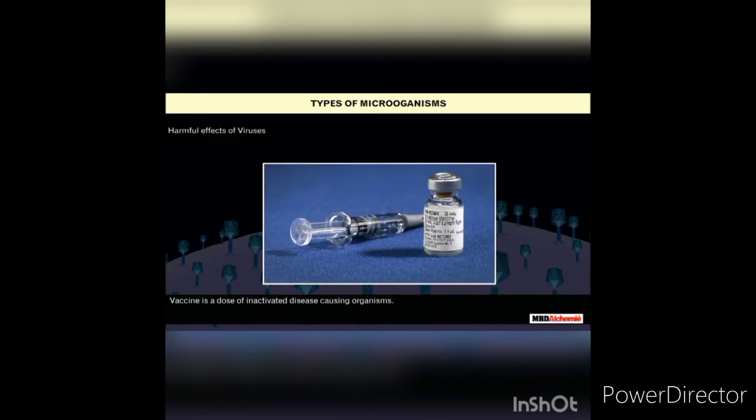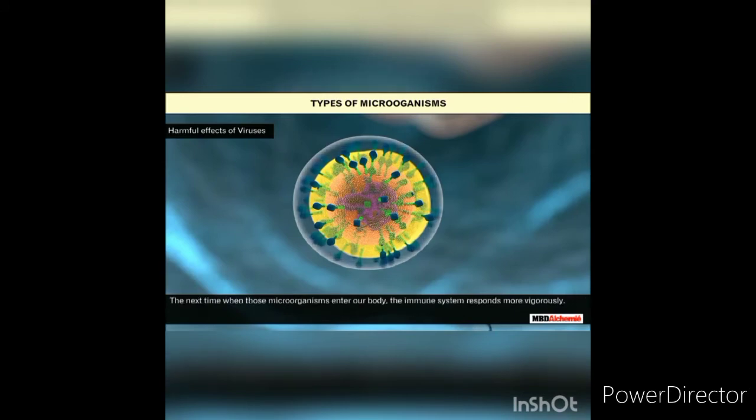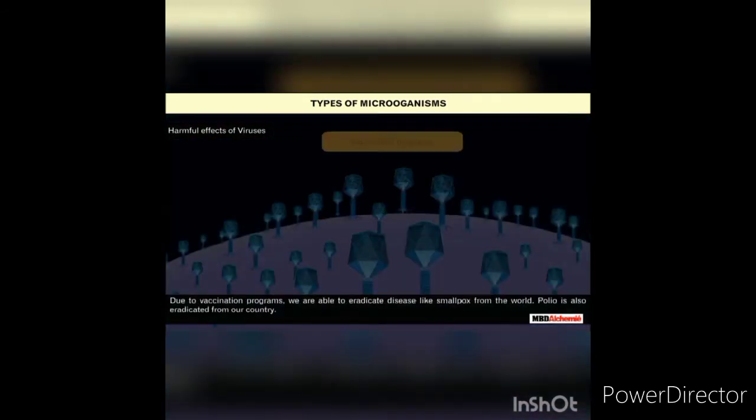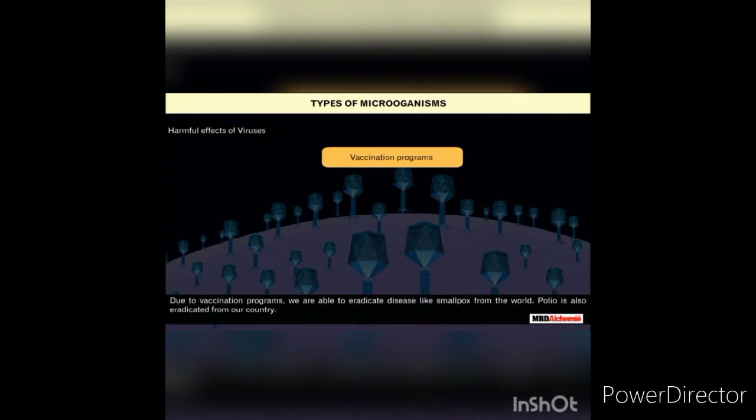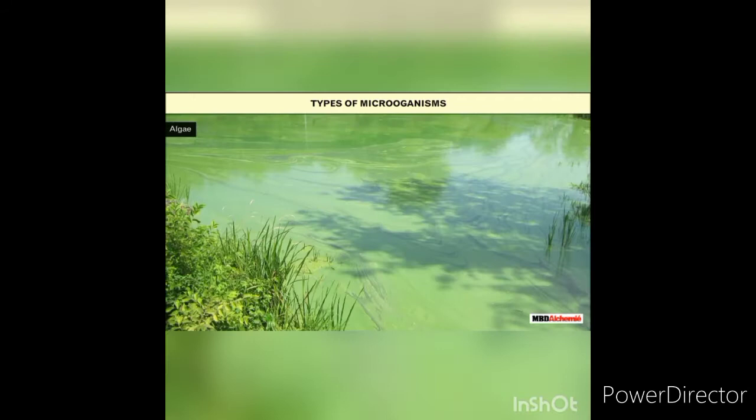Vaccine is a dose of inactivated disease-causing organisms. When it is introduced in the body, our immune system responds against them and then remembers it specifically. The next time when those microorganisms enter our body, the immune system responds more vigorously. Due to vaccination programs, we are able to eradicate diseases like smallpox from the world. Polio is also eradicated from our country.